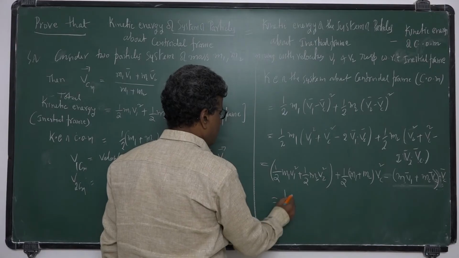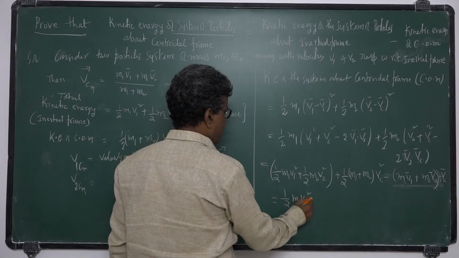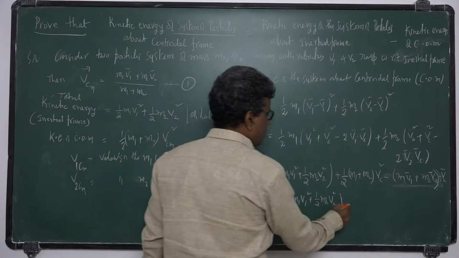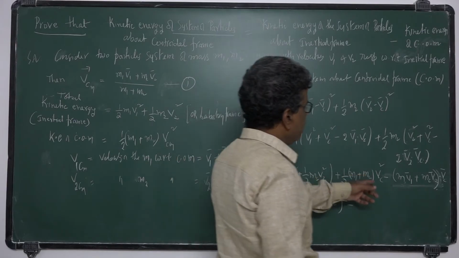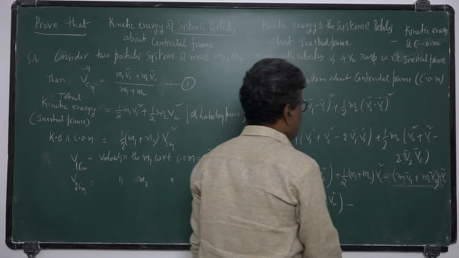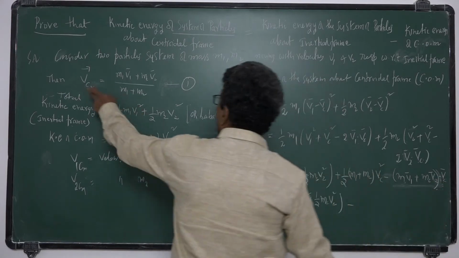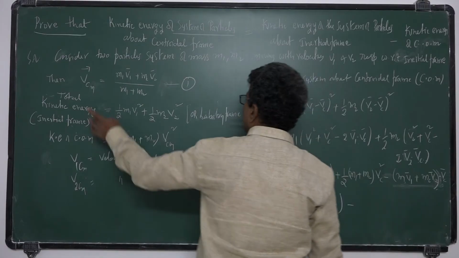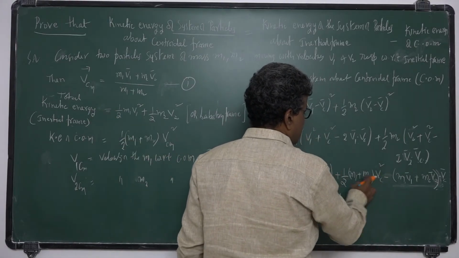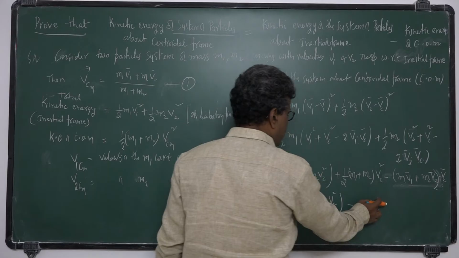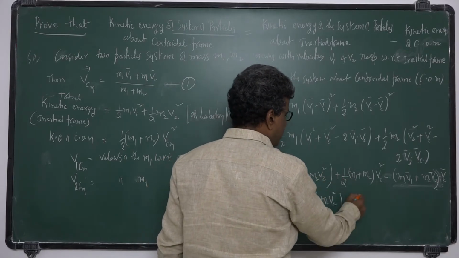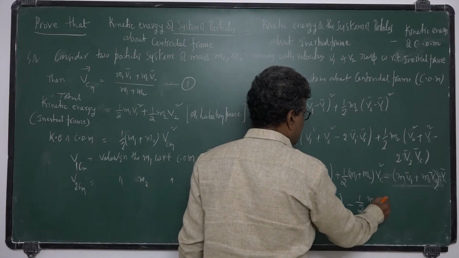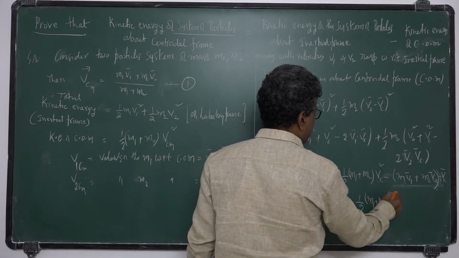So that is half M1 V1 square plus half M2 V2 square minus half M1 plus M2 into Vc square. Okay.